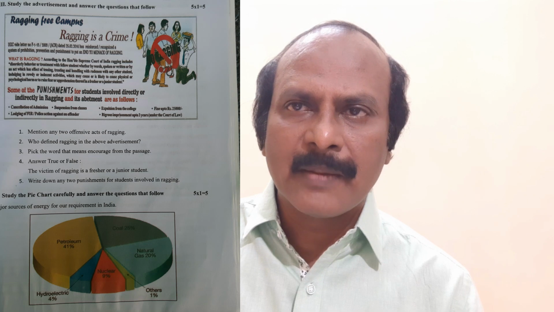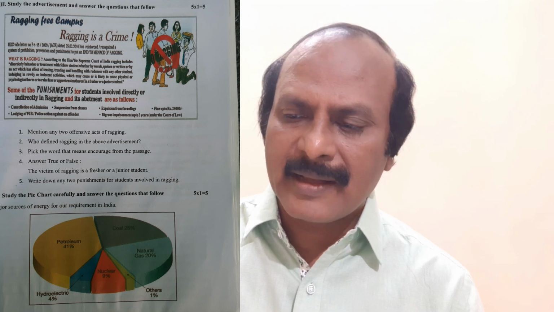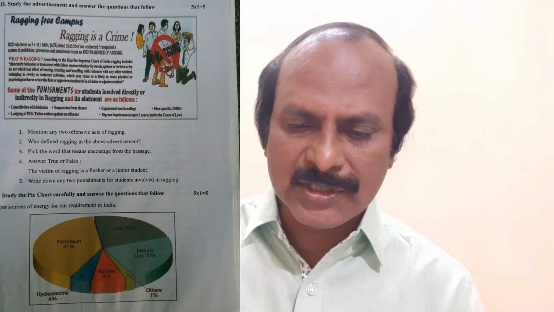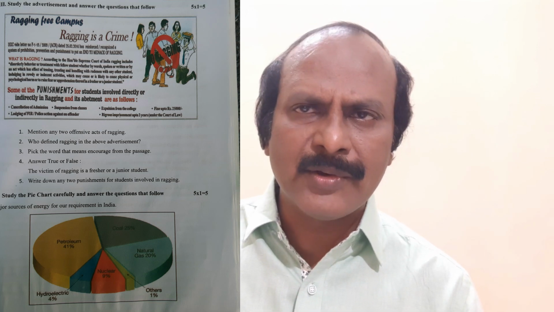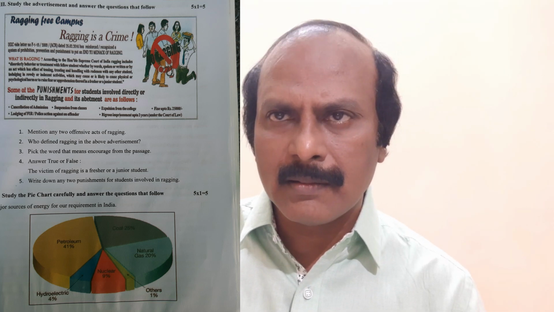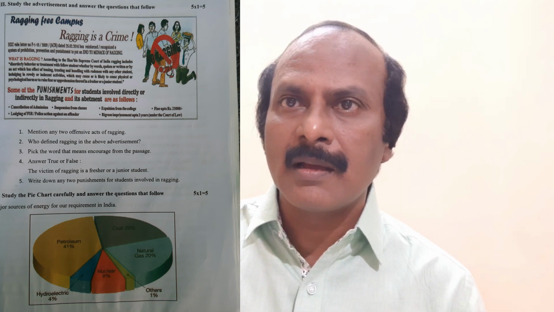Question number 8 also has a paragraph, an advertisement, and under that 5 questions. And question number 9 also, they may give you either a pie chart, bar diagram, flow chart or a tree diagram. Under that 5 questions are given. So this is a comprehension phase. In the comprehension phase, you read that, you answer that. 20 marks are there in your hand.